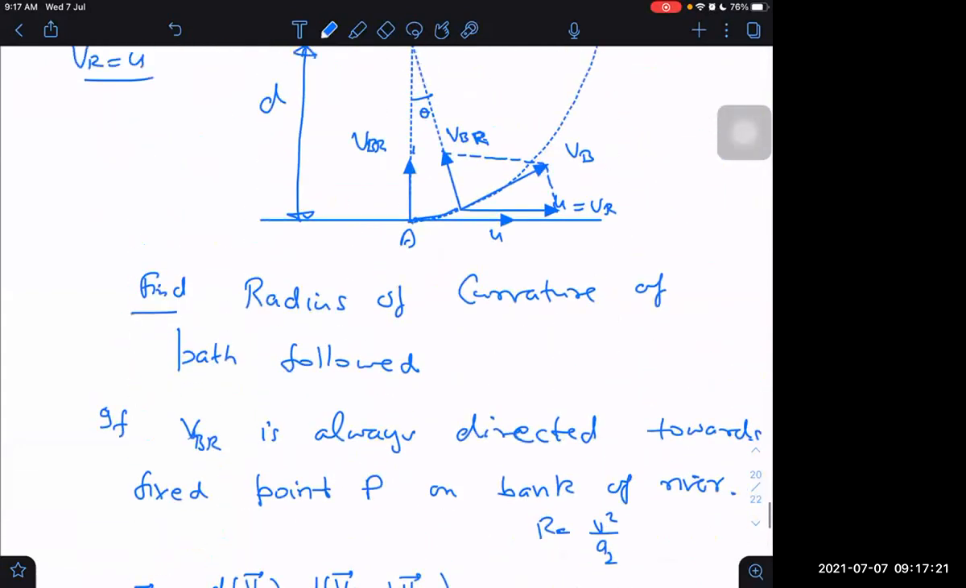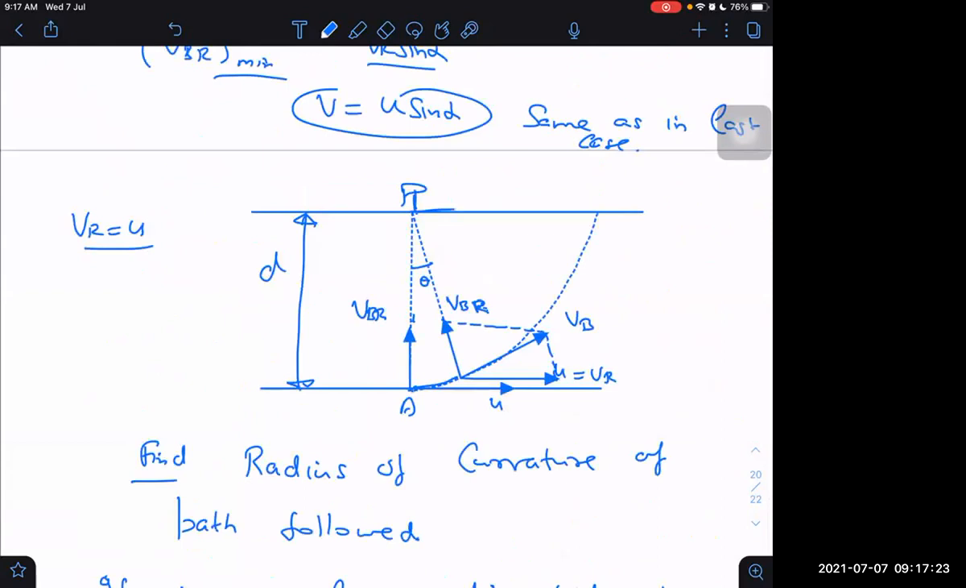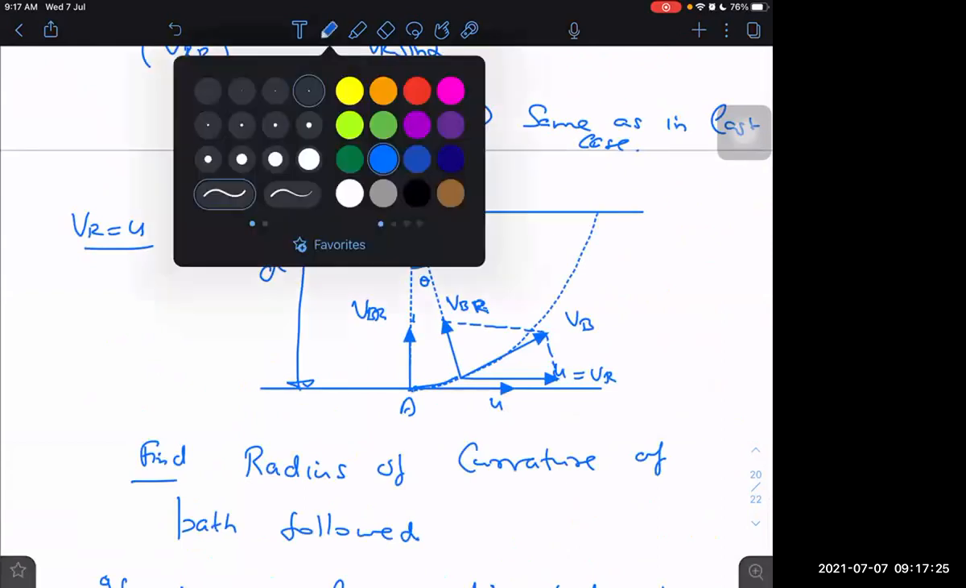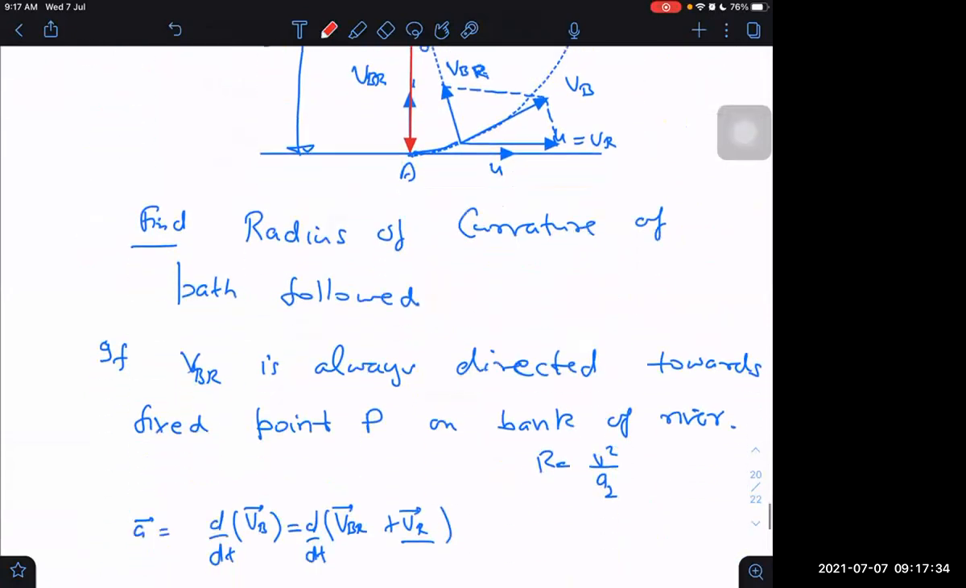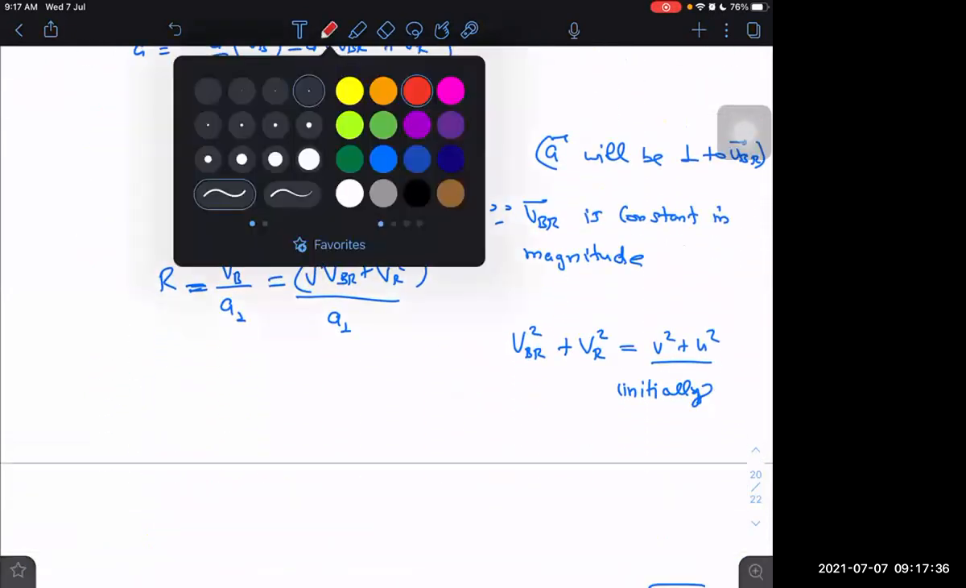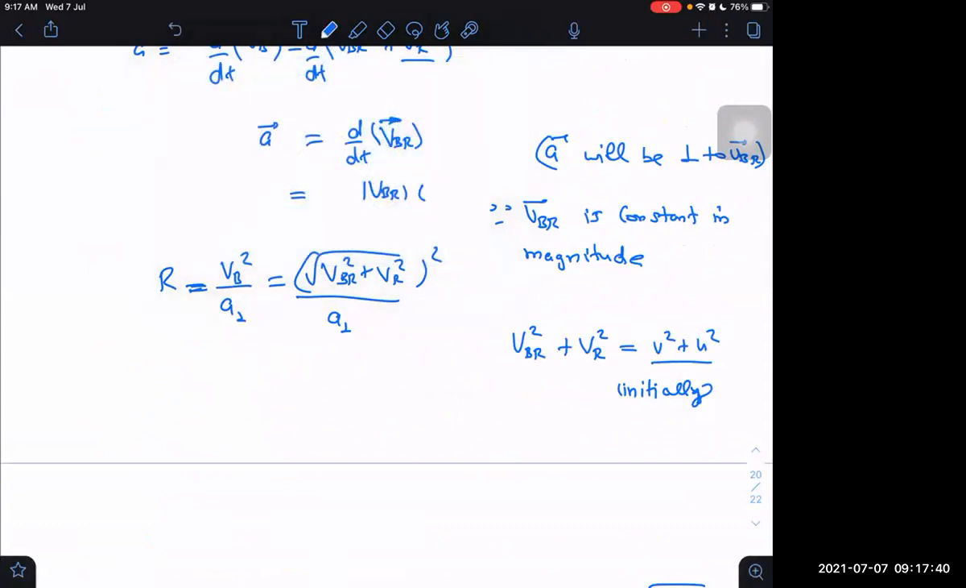If I take P as origin, then what will be that unit vector? This will be the position vector of the boat. Let us say it is R vector. Then that unit vector will be minus R cap. Will it be minus R cap or not? VBR is along minus R cap. According to the question, the boat is moving in such a way that the relative velocity of the boat with respect to the river is always towards the fixed point P. It is along minus R cap, and I have to differentiate it.